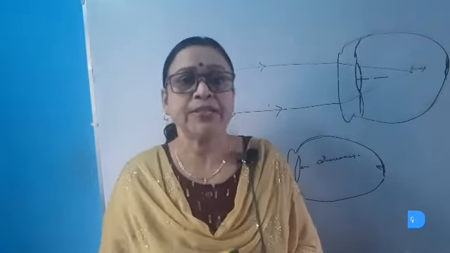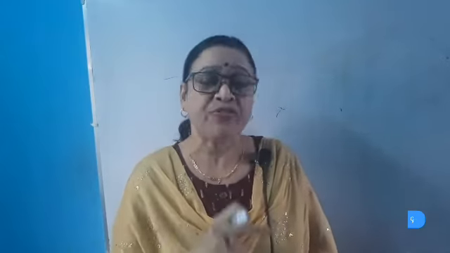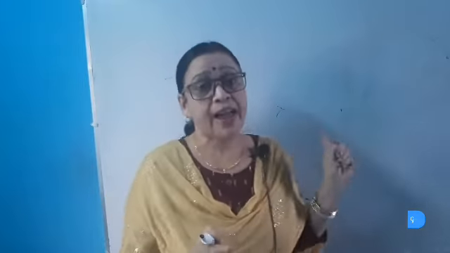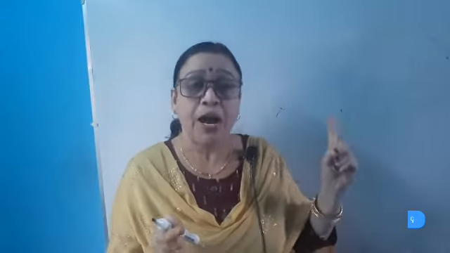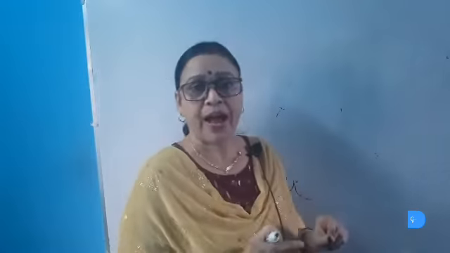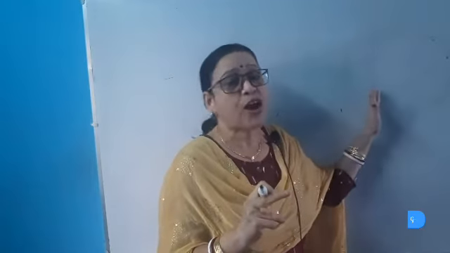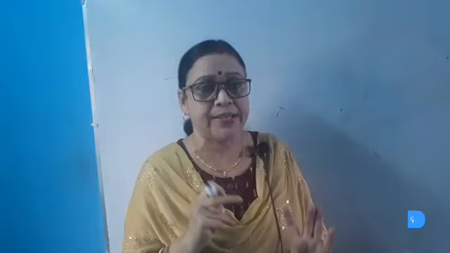Now how can we correct this defect? The myopic eye can see the object if the light is coming from the myopic eye's far point. If the rays of light are coming from the myopic eye's far point, then the image is formed on the retina and the person is able to see the image. So how can we correct myopia? This can be done if the light rays coming from the distant object are made to appear to come from the far point of the myopic eye. Then the myopic eye will be able to see that image, because the light rays coming from the far point can be easily focused by the eye lens and the image formed on the retina.